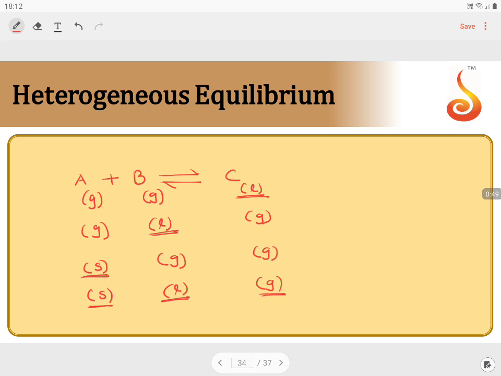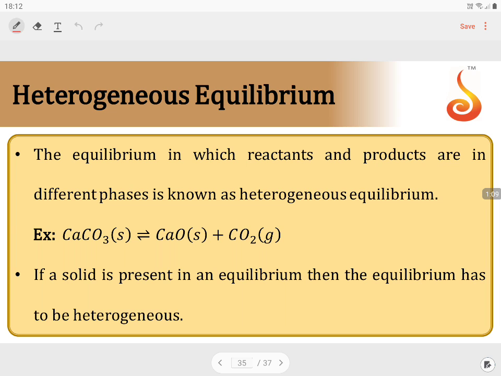If all the reacting species have different physical states, or at least one reacting species has a different physical state, it does not matter how many species differ in the physical state with others. If there is a difference in the physical state at least by one species, then such type of equilibrium attained by a chemical reaction can be termed as heterogeneous equilibrium. An equilibrium in which reactants and products are in different phases is known as heterogeneous equilibrium.